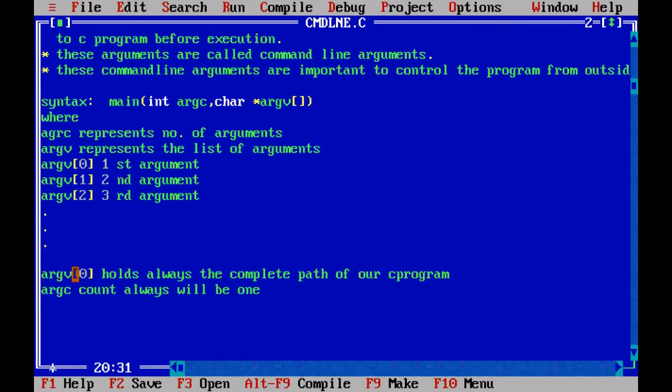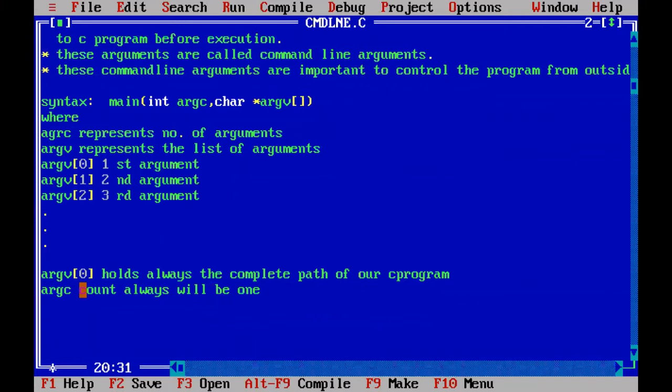So whenever arg0 is holding the complete path to the C program, that means we are already having one argument. Then how many arguments are we having? Only one. So argc count will always be one. If you provide one argument from the command line, then argv of 1 will hold the first argument and argc will then be 2.